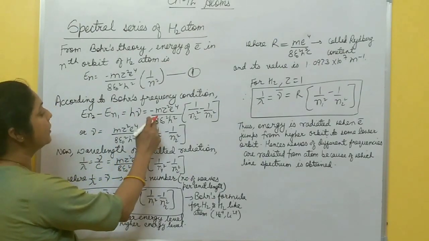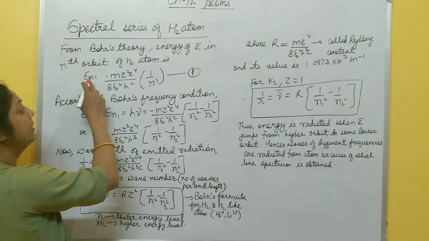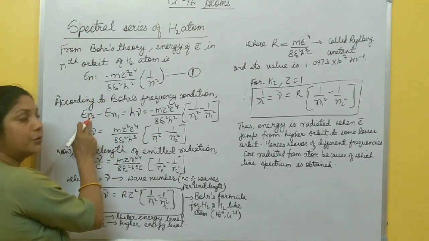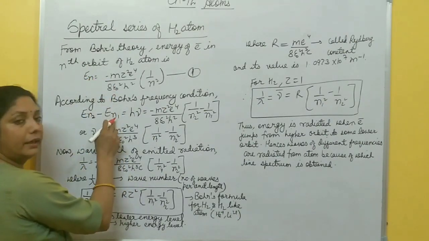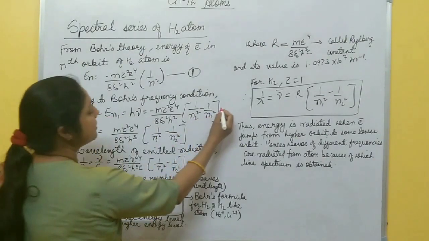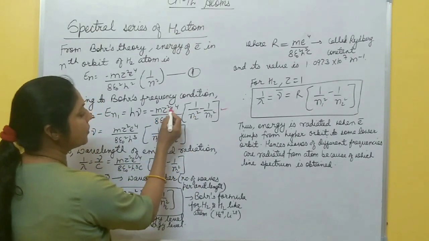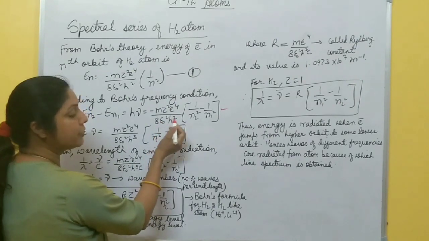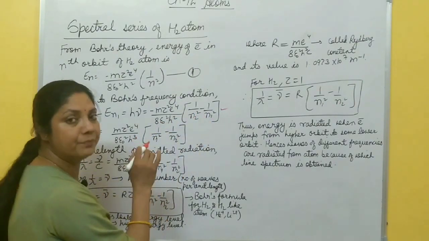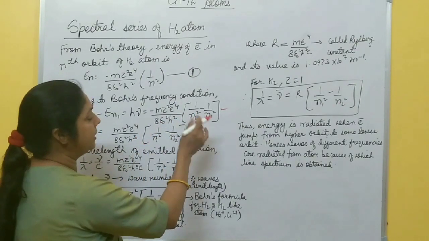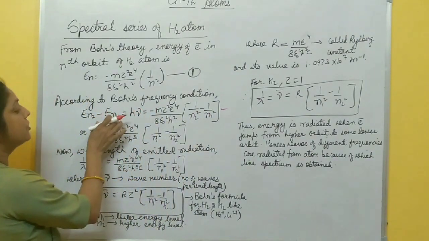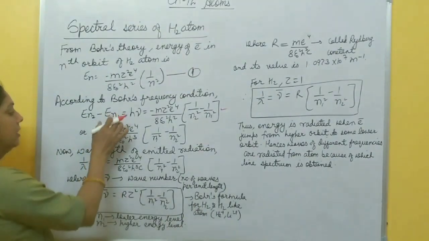and this is equal to, if you put here in equation 1, in place of n you write n2, in place of n you write n1. So energy difference becomes minus m z square e to the power 4 by 8 epsilon naught square h square, 1 by n2 square minus 1 by n1 square. This is energy difference between these two levels, n2 and n1, right?